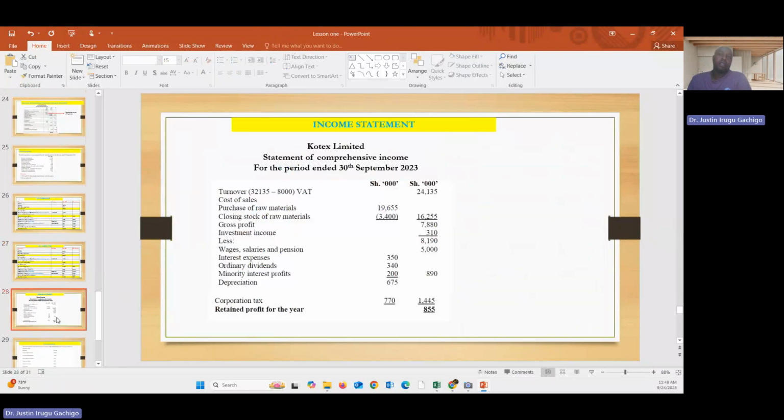Okay. So then the last one is where you need to prepare the income statement. This is just the normal income statement that all of us know. So first of all, we have the turnover. Remember, for turnover, you should less the VAT, so that you can get the amount before VAT. Then the cost of sale, purchase of raw material, you less closing stock, you get the cost of goods sold there. Then the gross profit, you get that one there. Then add the income investment so that you can get the total income there. Then less all these expenses, including tax, so that you can get the retained earning of this amount here.